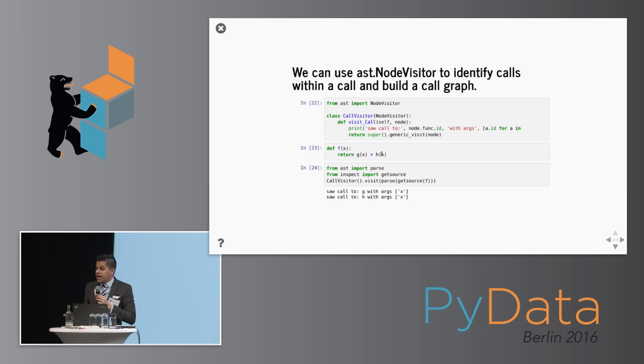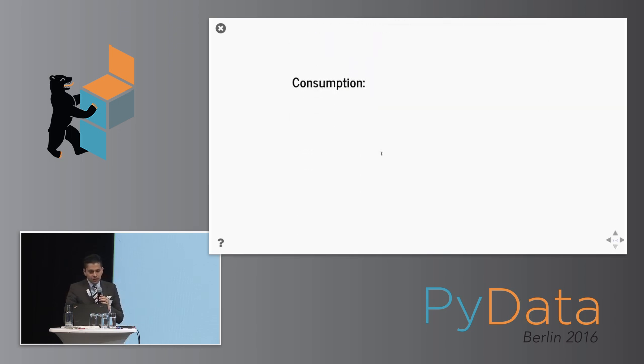And you might say, well, this is actually pretty good, because if I used an approach like this on the pandas code base, I could create a call graph. I could say this function calls this function, calls this function, calls this function, and I could see what arguments are passed, and I could build a graph that says, this is the entry point and all the arguments that are passed in, and here's how they get passed down the line to wherever they terminate, wherever the terminal function is that actually uses those arguments.